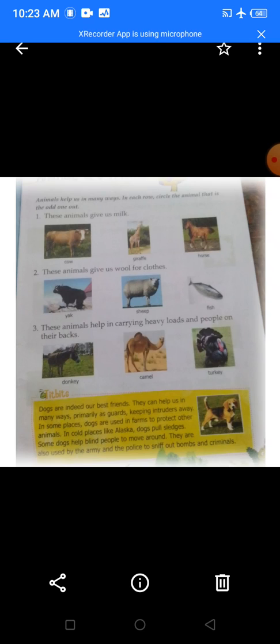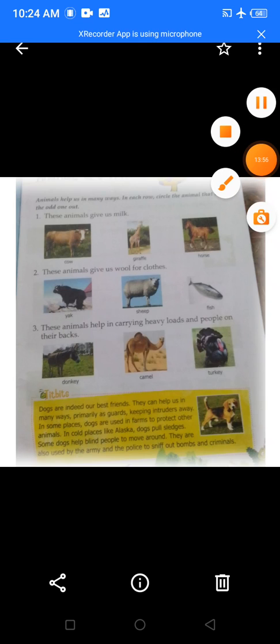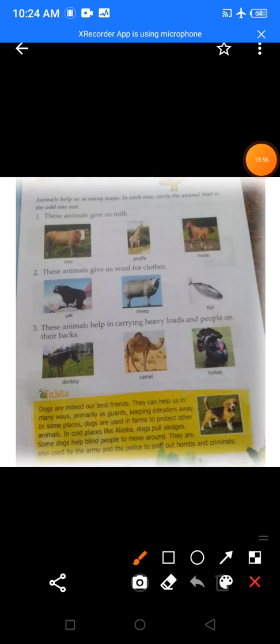Now see, look at the question. First question. This animal gives us milk. So what you have to do here is circle the animal that is the odd one out.